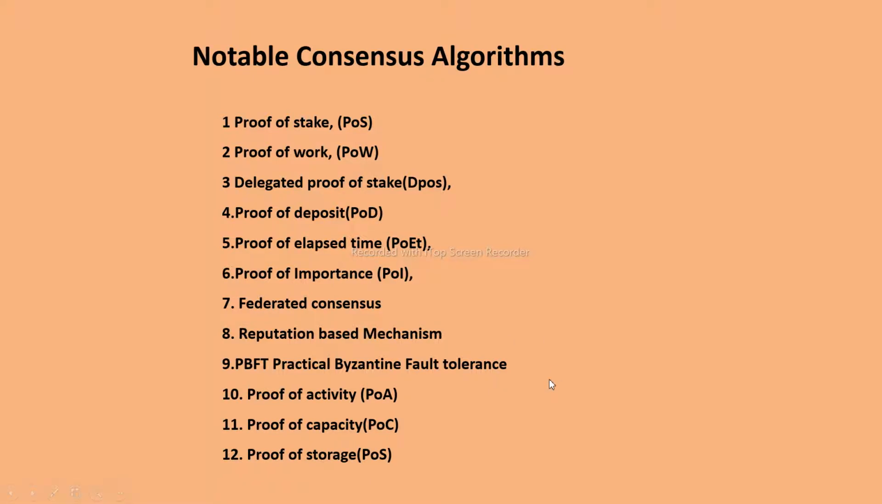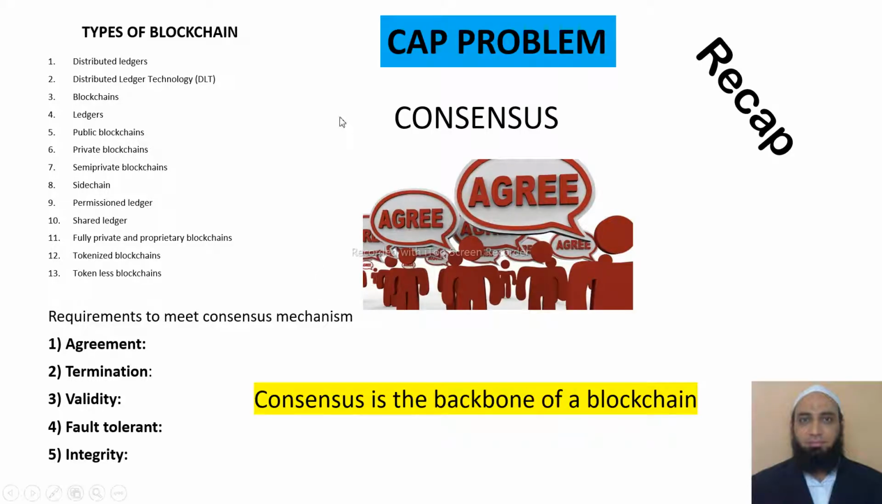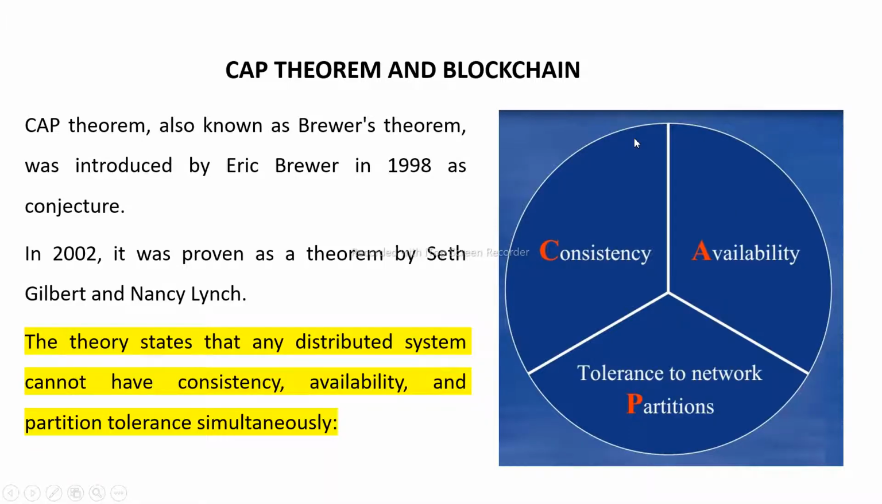Today, let us see what this CAP problem is, the CAP problem and the blockchain. The C stands for consistency, A stands for availability, and P stands for partition. It is clearly shown in the figure: there is consistency, there is availability, and there is partition.